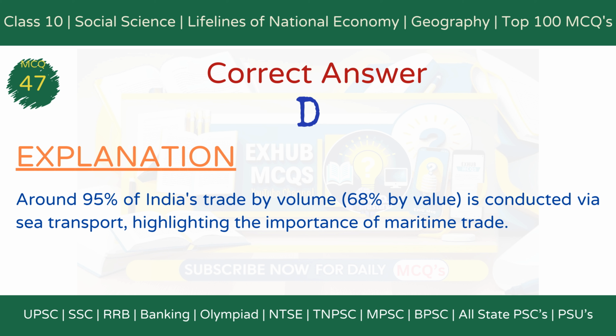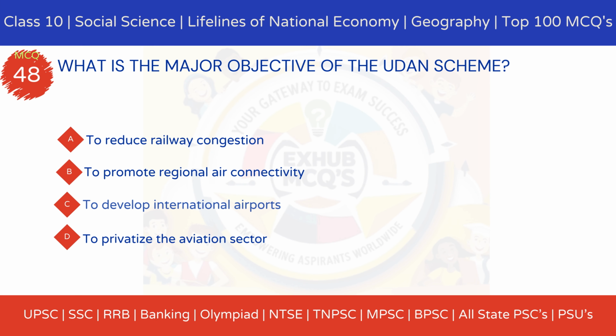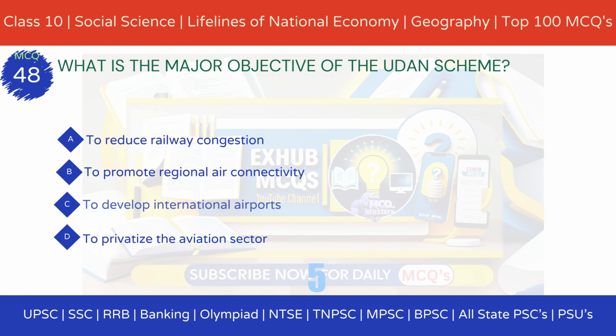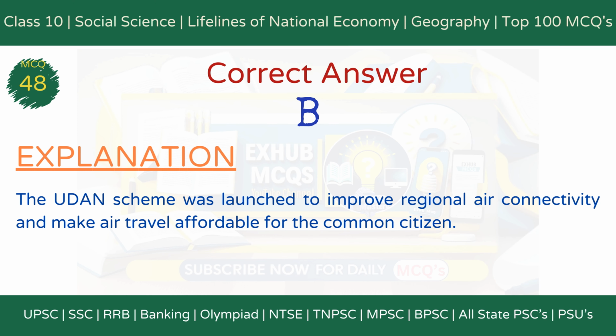MCQ 48. What is the major objective of the UDAN scheme? Option A. To reduce railway congestion. Option B. To promote regional air connectivity. Option C. To develop international airports. Option D. To privatize the aviation sector. The correct answer is option B. To promote regional air connectivity. Explanation. The UDAN scheme was launched to improve regional air connectivity and make air travel affordable for the common citizen.